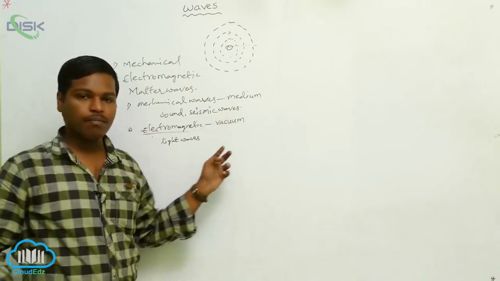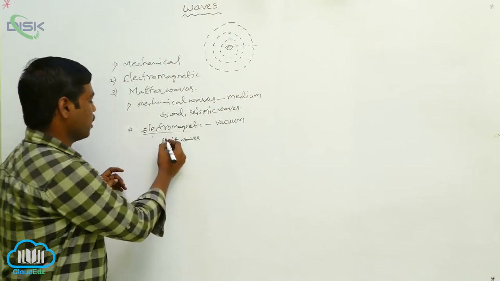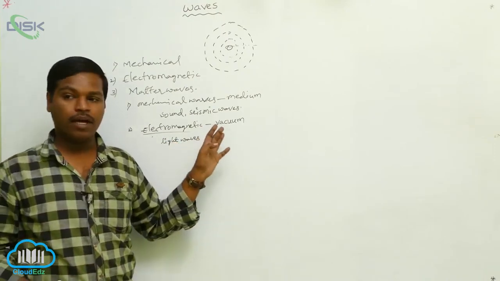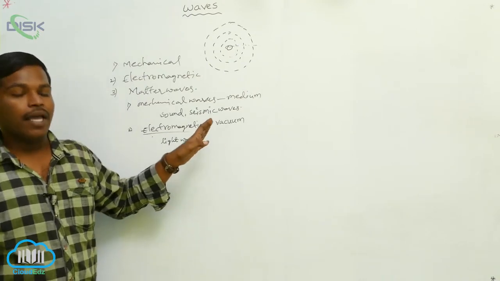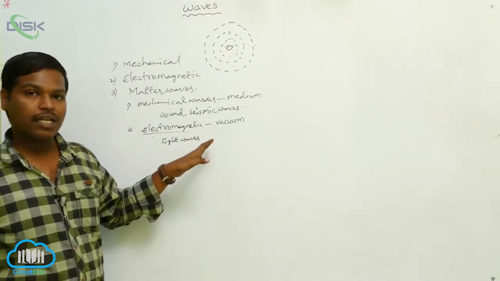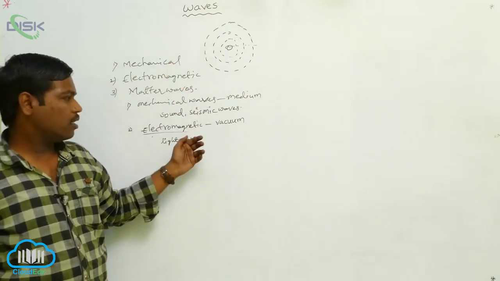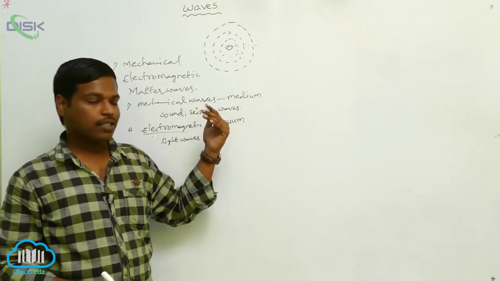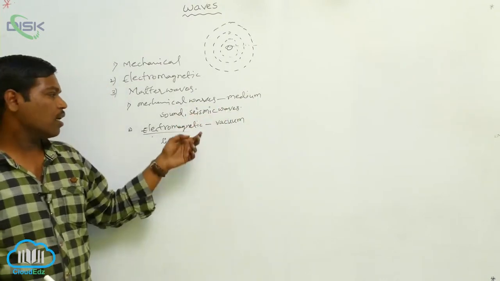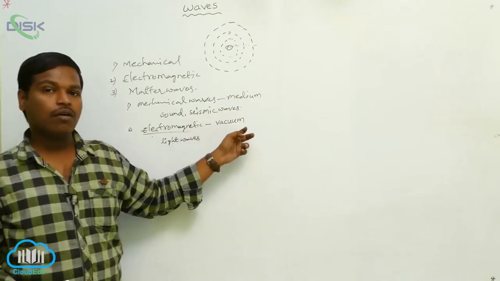Electromagnetic waves, example communication. If we take signals, for example from a cell phone, the signals travel in the air medium and are transmitted by the transmitter, and when the receiver is there, the receiver receives the signals. These electromagnetic waves travel in a vacuum.